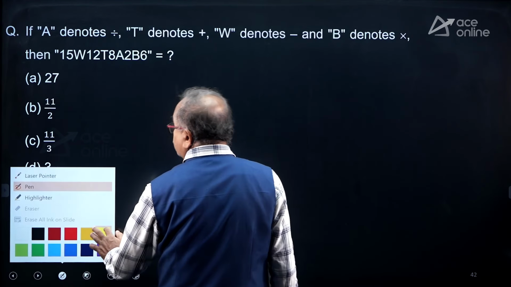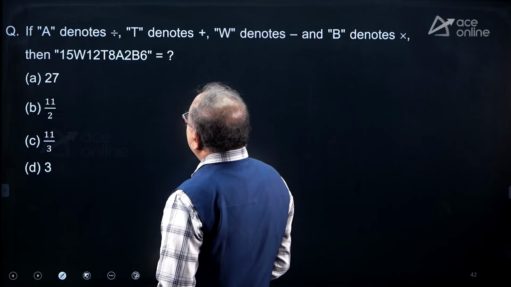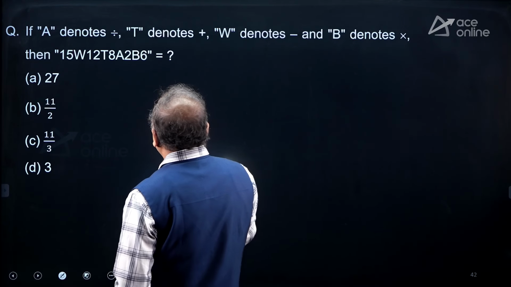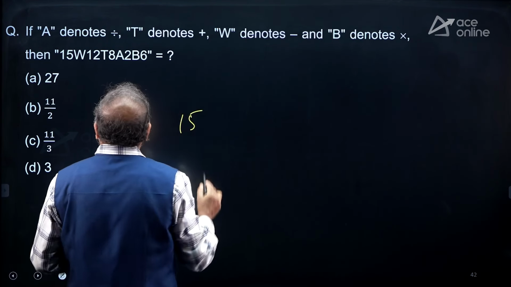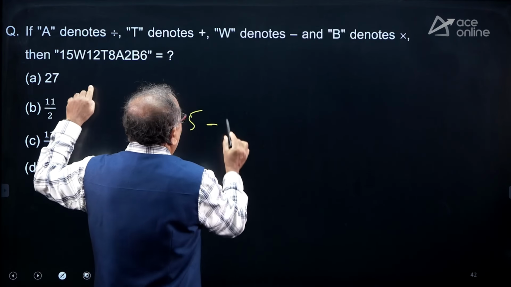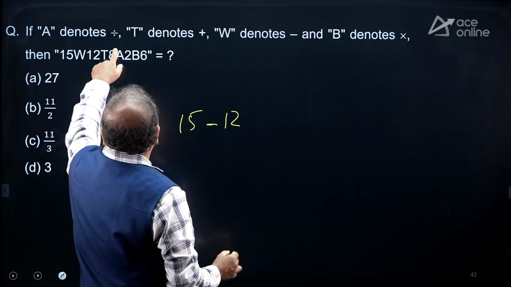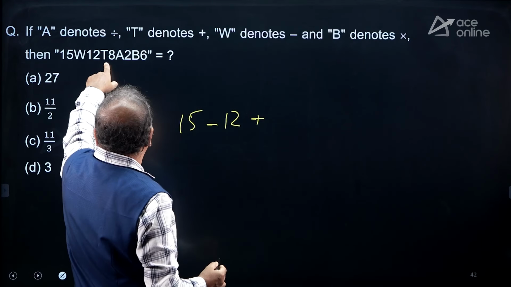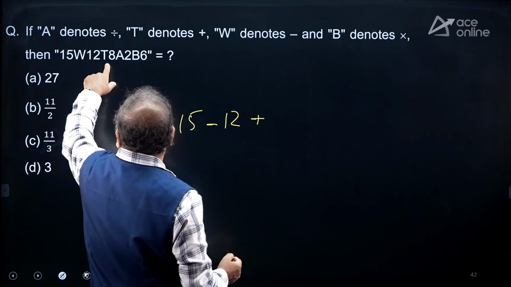Look at this. A denotes division. This is again a mathematical operation. I write over here 15. W means minus, 12. T means plus, and T 8.